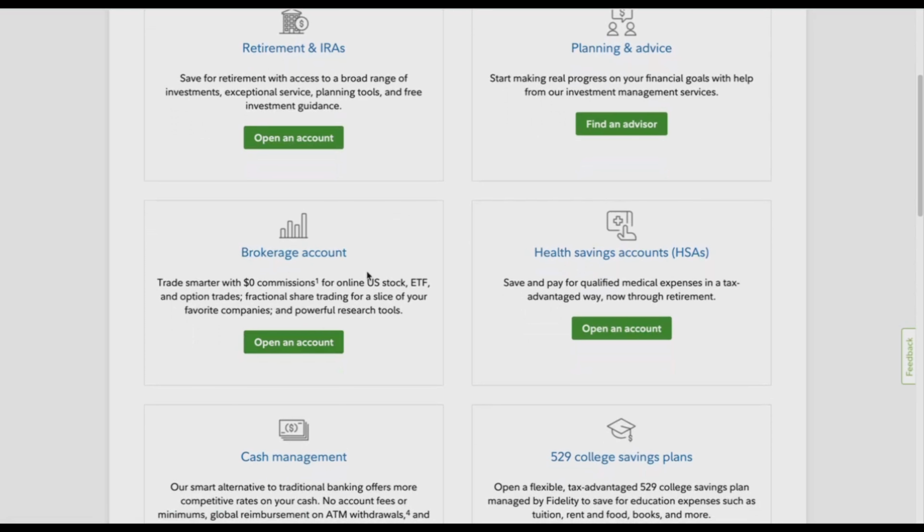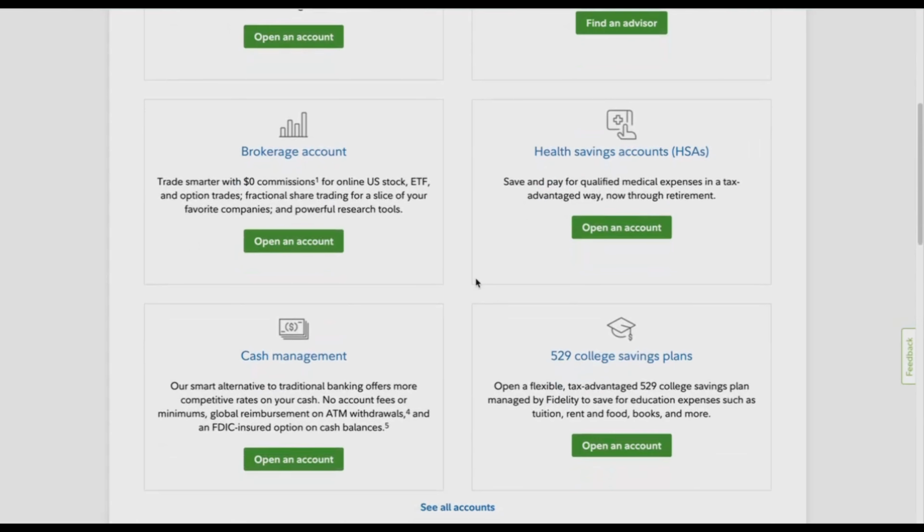This can be, for example, if you are saving for buying a house, or as a Muslim, if you want to go to Hajj and you want to invest for that, or any other goal you want to invest for in the short term, then you can choose this account. Also, you have the option of opening a 529 account, which is basically for your children, and you can invest for their education in the future, inshallah. I feel like this is important if you have children, and you can start this when they are very young. You can open an account for them.